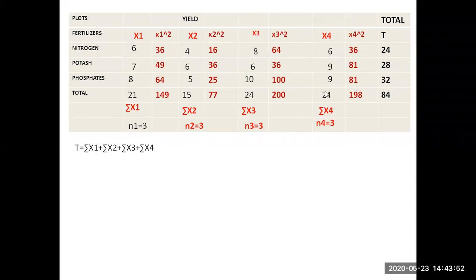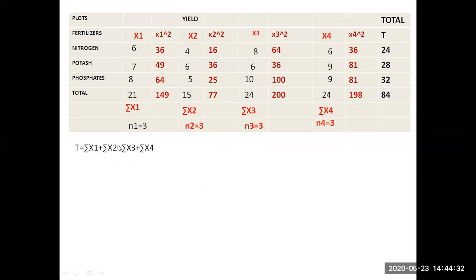Similarly, these are the column wise summations. Next we have to go for the row wise summations. While doing the row wise summations: 6 plus 4, 10, 10 plus 8, 18, 18 plus 6, 24. Only consider x1, x2, x3, x4. I am not adding the x1 square, x2 square. Remember, x1: 6 plus 4 plus 8 plus 6 is 24. Similarly 7 plus 6, 13 plus 6, 19 plus 9, 28. Similarly the totals. This is the grand total.